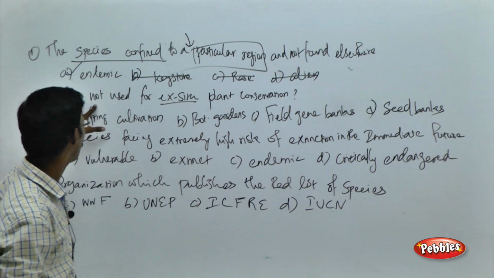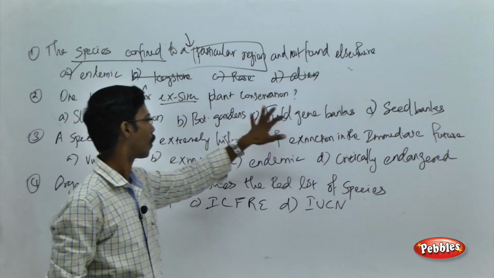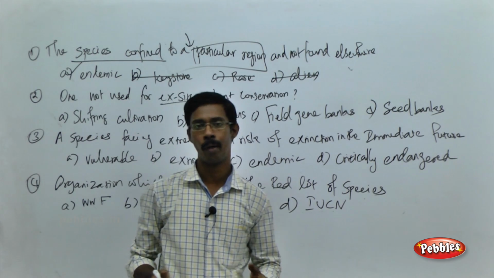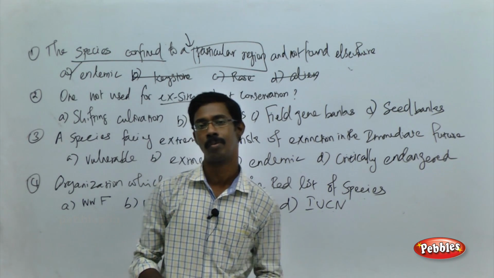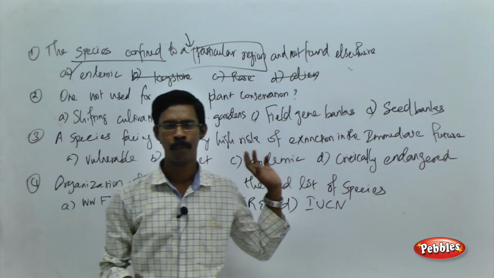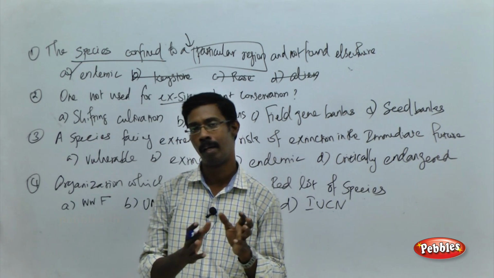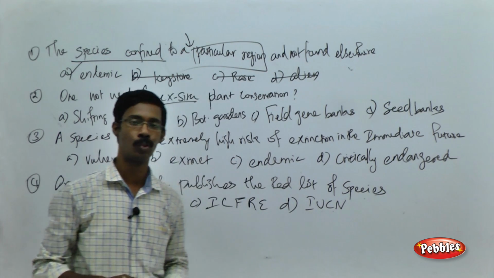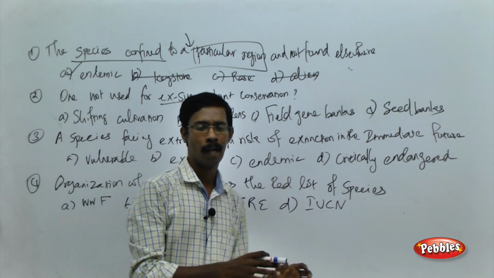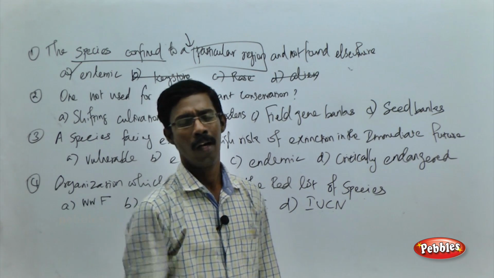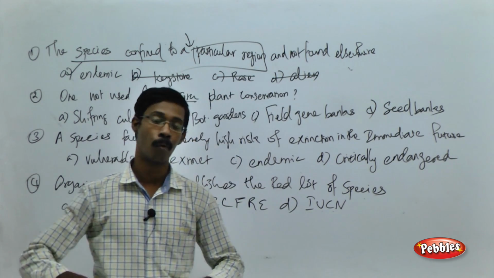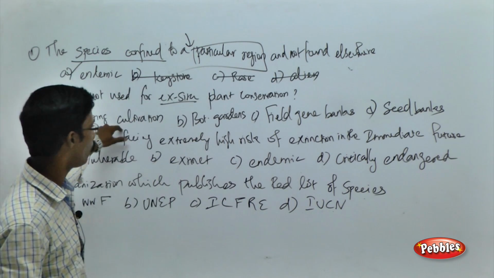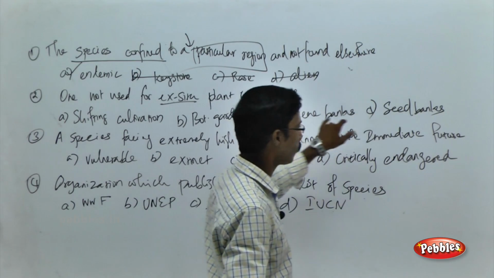Which among the following is not used for ex situ conservation, plant conservation? As I told you, while we are seeing the conservation of biodiversity, there are 2 major methods: in situ conservation and ex situ conservation. In situ conservation, as I told you, means maintaining the hotspots. We are going to maintain the plants or the animals in a natural environment. Ex situ conservation refers to moving the particular plants or animals from their location to another new environment. In that way, we are going to protect them from extinction. Fine. See the choices over here: shifting cultivation, botanical garden, field gene banks and seed banks.